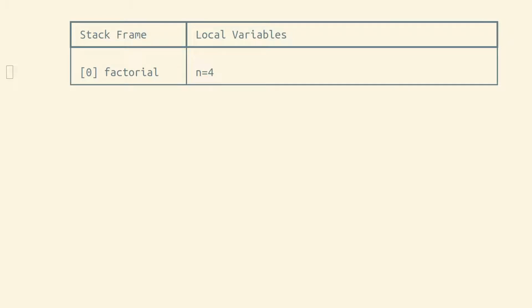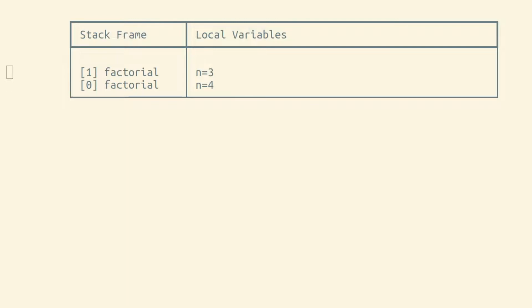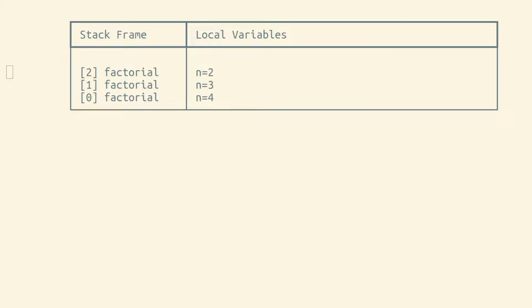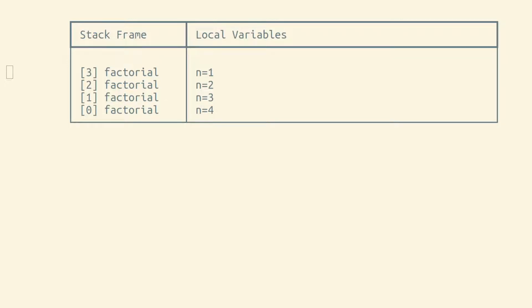So when factorial was called with 4, Python put a frame on the call stack. And since factorial called factorial again, another frame was added to the call stack. Whenever any function is called, that function call is added to the call stack until that function returns. And each stack frame independently keeps track of its own variables.